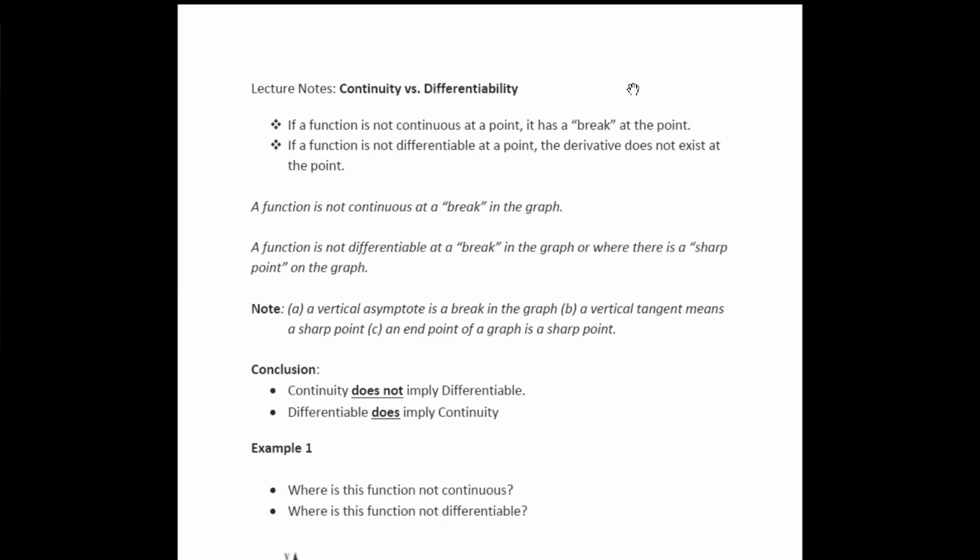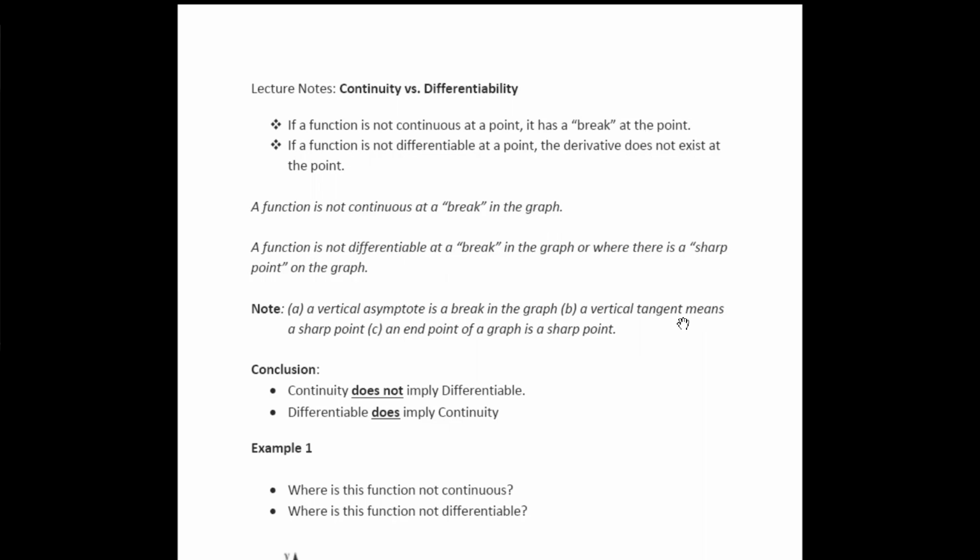A function is not differentiable at a point if the derivative doesn't exist at that point. In other words, it doesn't have a derivative, no unique slope at that point. So a function is not continuous at a break in the graph. A function is not differentiable at a break in a graph or where there's a sharp point in the graph.